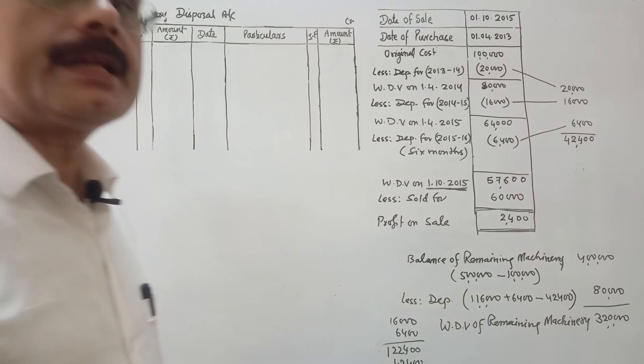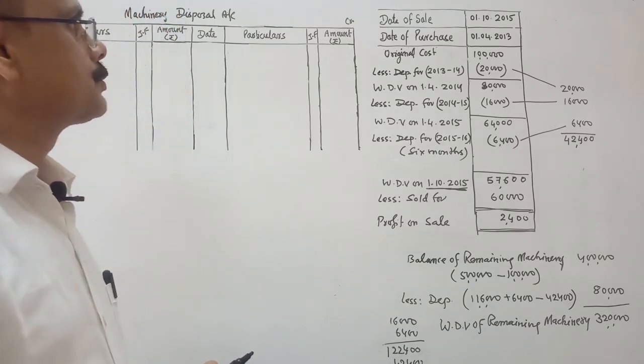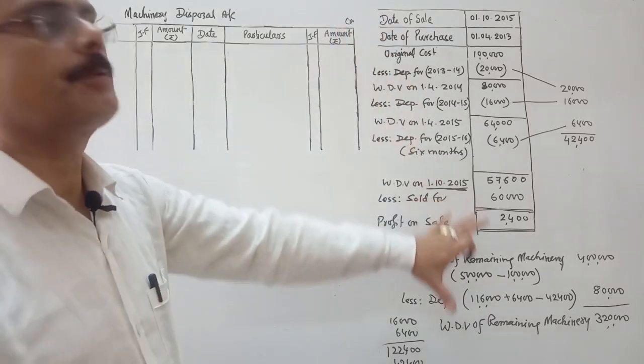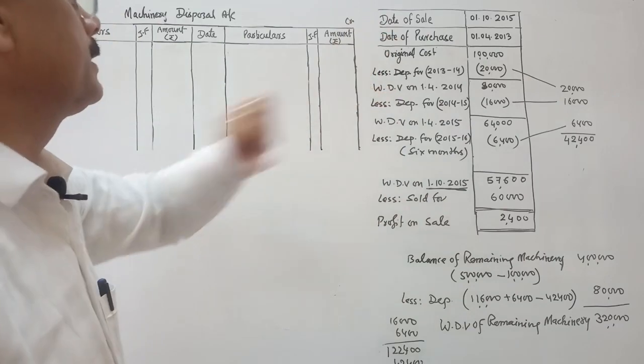The next ledger is machinery disposal account. So our focus will be here for preparing machinery disposal. This is the working of machinery disposal.